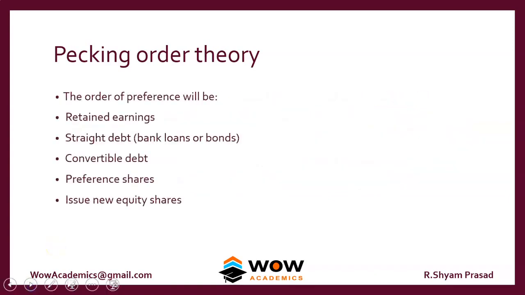So they first choose retained earnings, then go for a debt issue, then they go for convertible debt, then preference shares, then issue of new equity. Researchers found this model through practical observation of what companies do. This is what companies do in reality. They don't try to find out the optimal capital structure and then raise a particular debt or equity. In reality, this is how companies raise their finance. So it's much more realistic in nature.